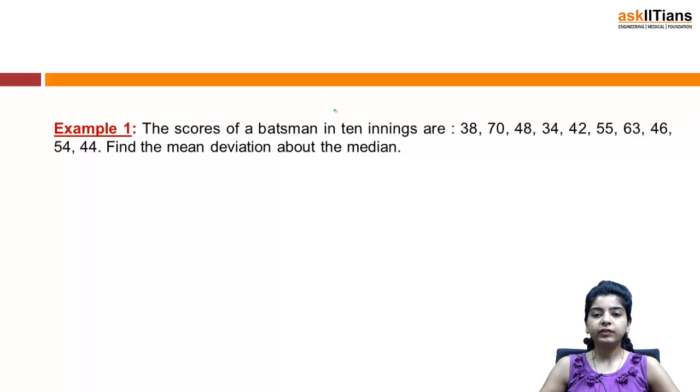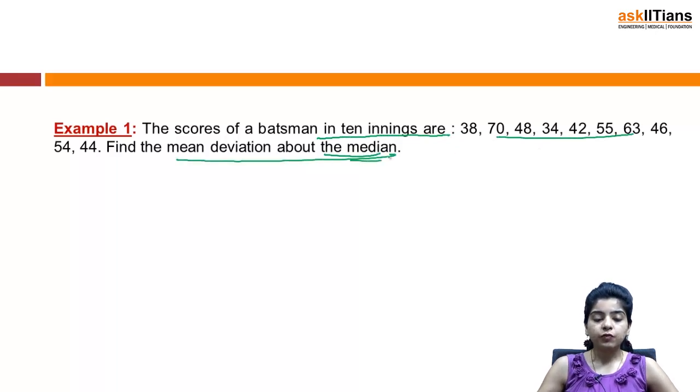Okay, so now we have an example based on mean deviation. The scores of a batsman in 10 innings are 38, 70 and so on. Find the mean deviation about the median. So first of all, we'll calculate the median, and for that, if you remember, you have to arrange your data in ascending order. Ascending or descending, we generally do it in ascending order.